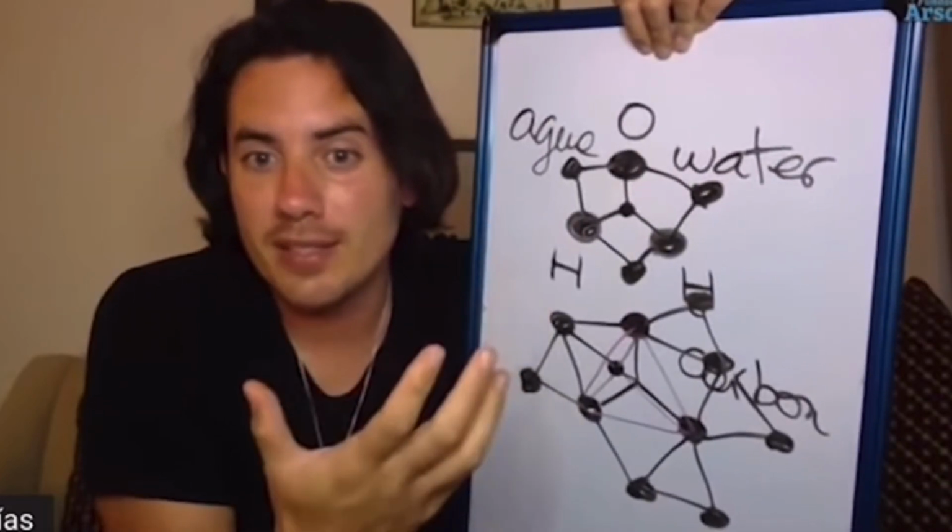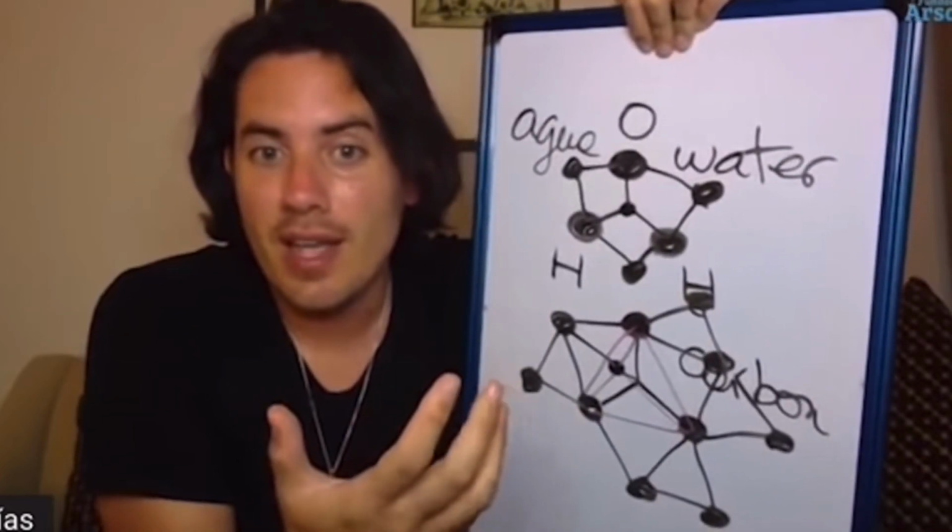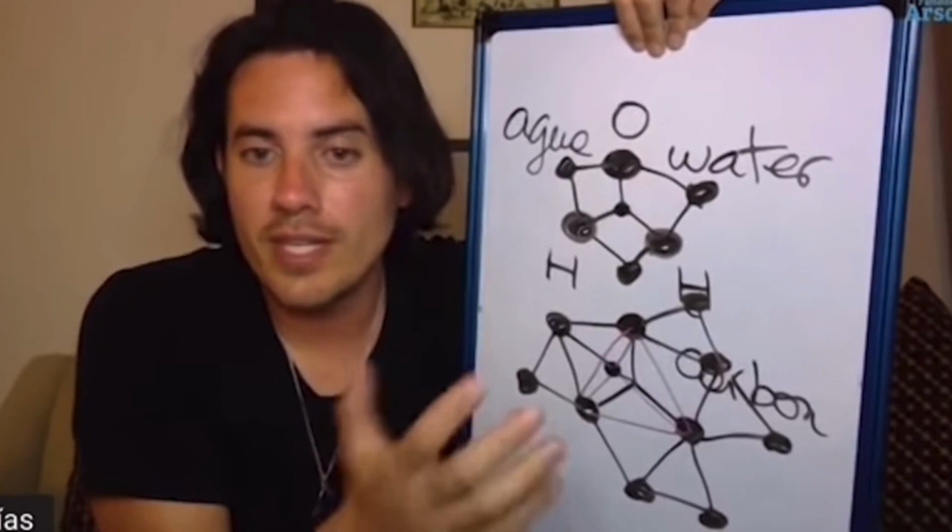So what is matter? Matter is basically an illusion that is fractalized. We are an illusion, a hologram of an illusion that has been fractalized.